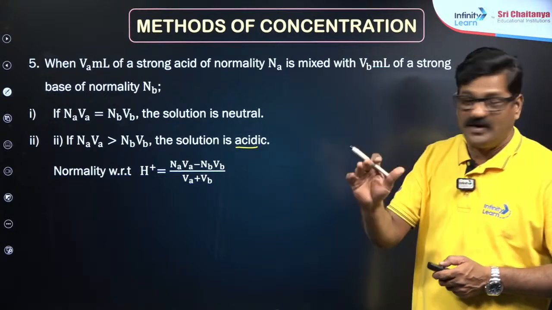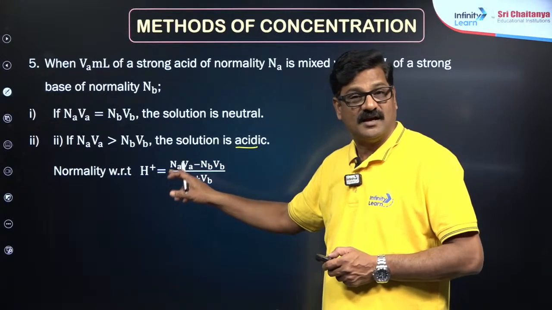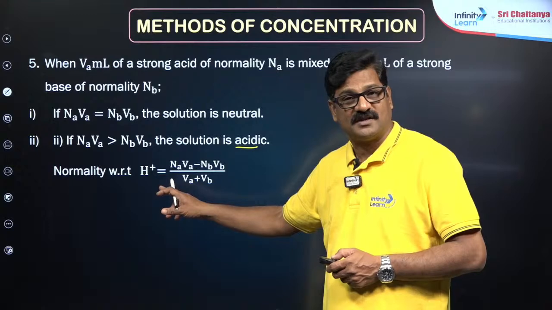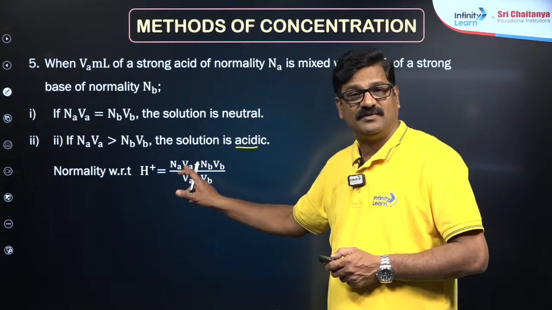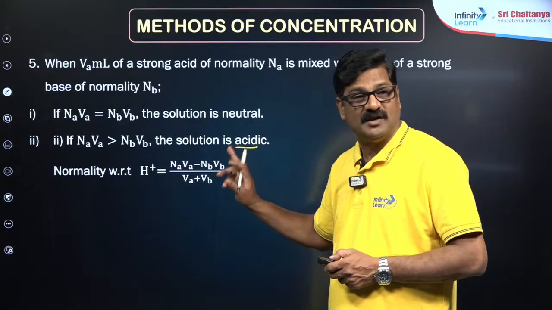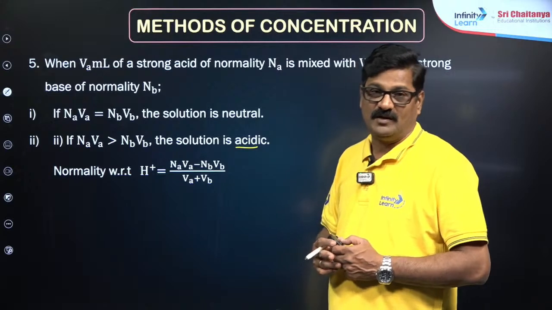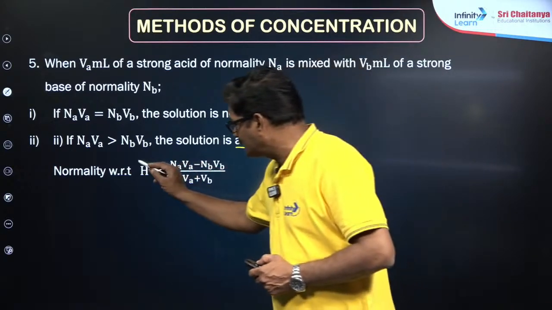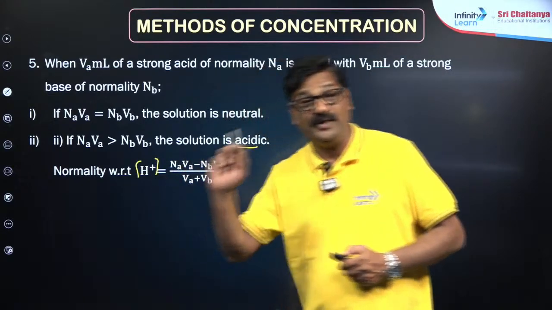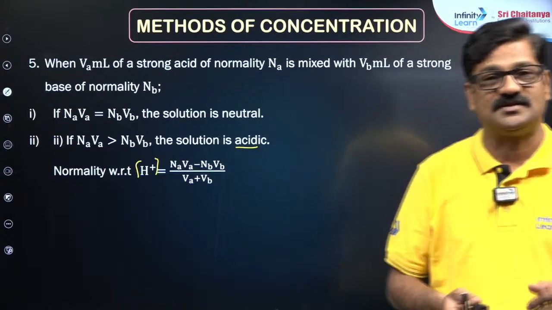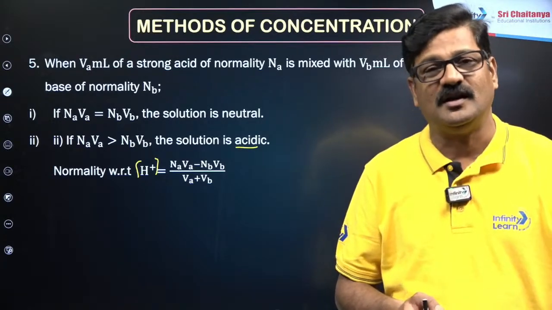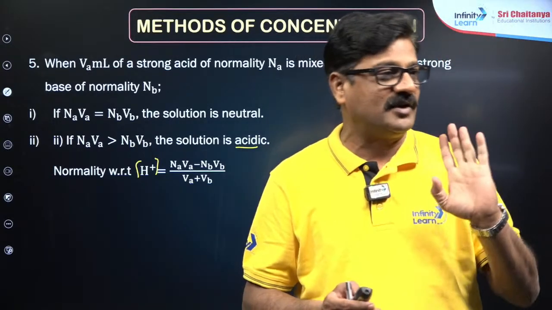So H+ can be calculated. The concentration of H+ can be given as (NaVa - NbVb)/(Va + Vb). Now in this case, this H+ can give you insight into pH calculation. So this concentration term is very important for ionic equilibrium as well.